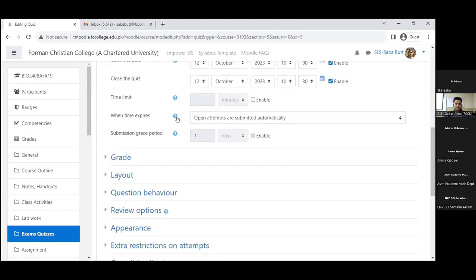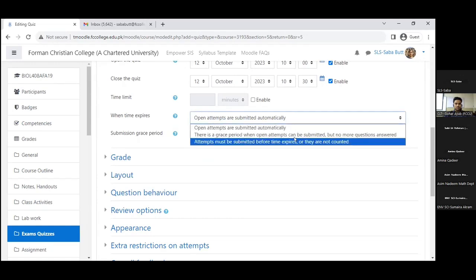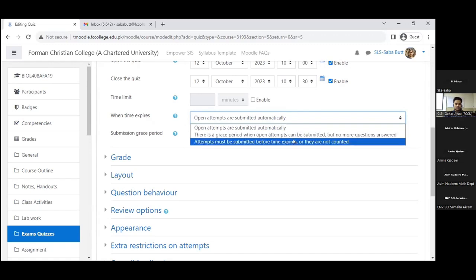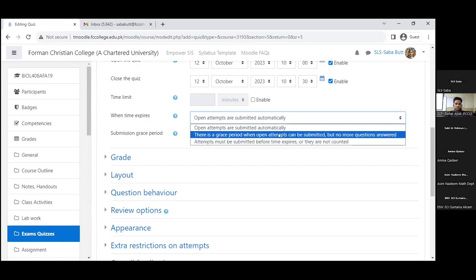Now, one more important option is this, that what will happen when time expires. One thing is this, that open attempts are submitted automatically. Anything where they have answered a question, that will be automatically submitted. But you can also do in this way that there is a grace period where open attempts could be submitted, but no more questions could be answered. So they have time like 1 to 3 minutes to submit their attempt, but they cannot attempt any more questions. But there is a third, I'll say, more strict option that attempts have to be submitted before time expires. So they have to finish that before time and submit it, or they are not counted.